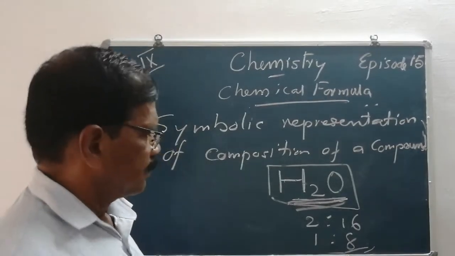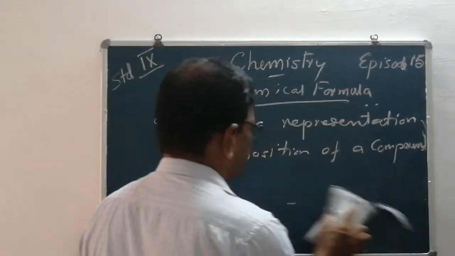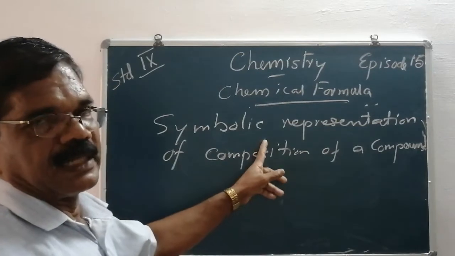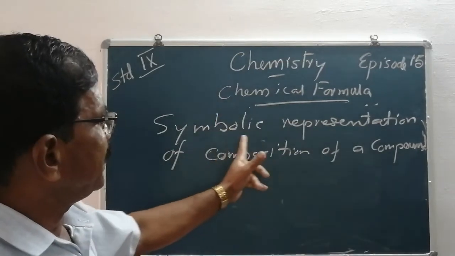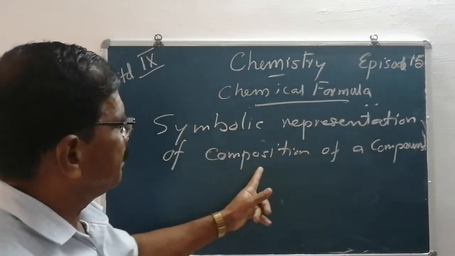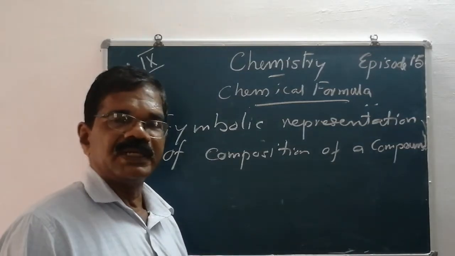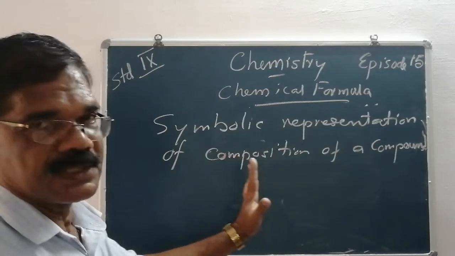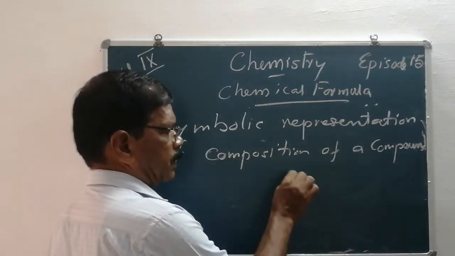If we ask you to write the chemical formula of compounds, then you have to remember the definition. A chemical formula is the symbolic representation of the composition of the compound. Symbolic representation of the composition. For example, common salt, sodium chloride.